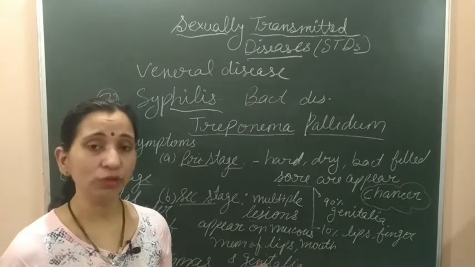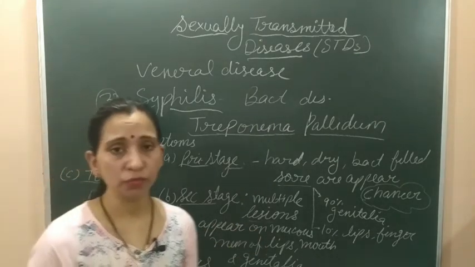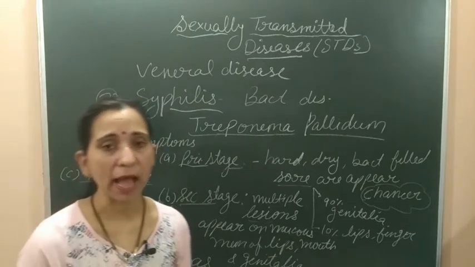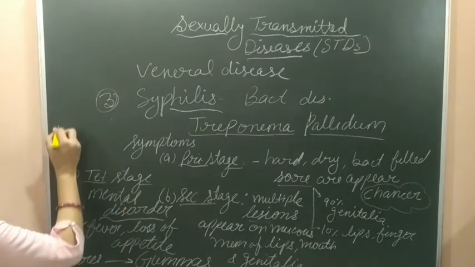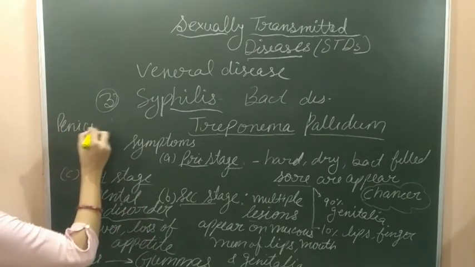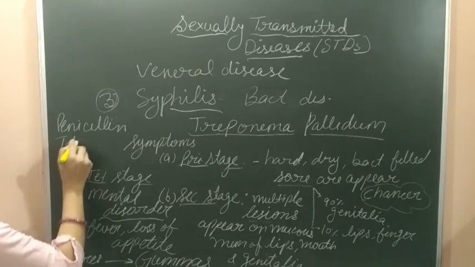If we talk about the treatment of this disease, treatment is again available. For the treatment of syphilis, antibiotics are available. The antibiotics which are very effective are penicillin and tetracycline.